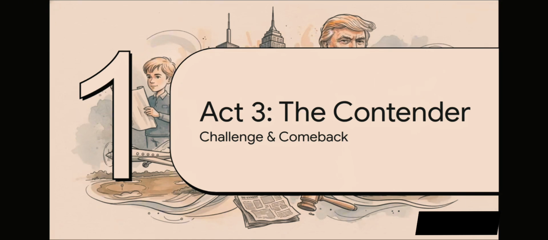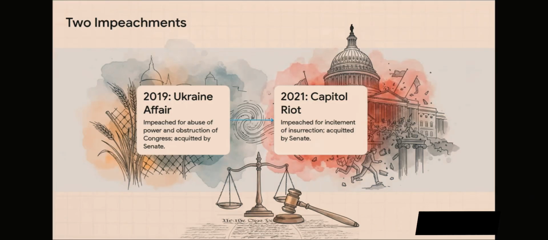And that brings us to the final act documented in the article. And wow, it's all about conflict. It covers the biggest challenges of his presidency, the chaotic aftermath of the 2020 election, and his return as a political contender, all while facing a mountain of legal battles. For example, the article breaks down the 2 historic impeachment proceedings he faced. The first one, back in 2019, was all about his dealings with Ukraine. The second came in 2021, right after the storming of the U.S. Capitol. And in both cases, as the source records, he was impeached by the House, but then ultimately acquitted by the Senate.